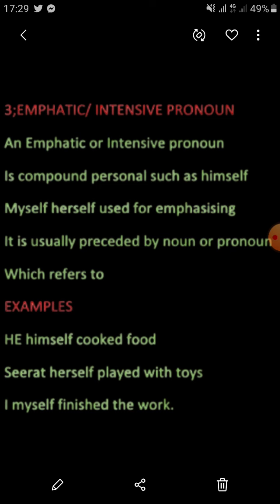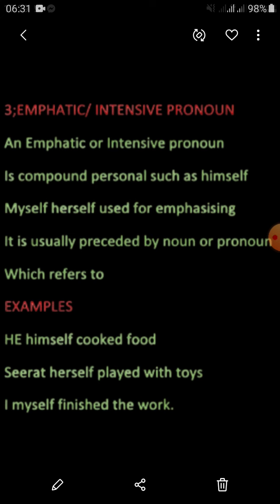Look at "He himself cooked the food." In this sentence, you see himself is coming right after the subject, before the verb. This is the way of the emphatic pronoun. If you had used it at the end, after food, it would be the reflexive.